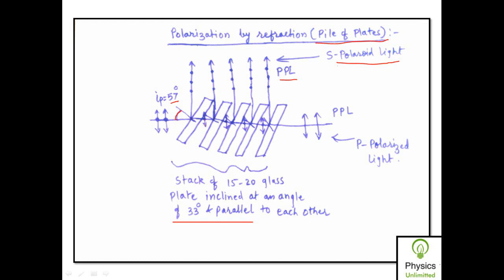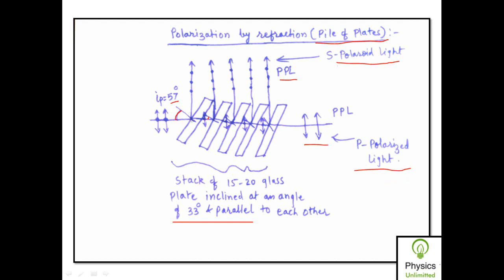Now, when this partially plane polarized light is again allowed to fall on the second inclined glass plate, since the two glass plates are parallel to each other, again the angle of incidence will be equal to 57 degrees. Due to that, the reflected beam is again completely plane polarized, while the refracted beam is still partially plane polarized. But if such partially plane polarized light is transmitted or refracted through a stack of 15 to 20 glass plates, then finally we can get completely plane polarized light, and such light is called P polarized light.